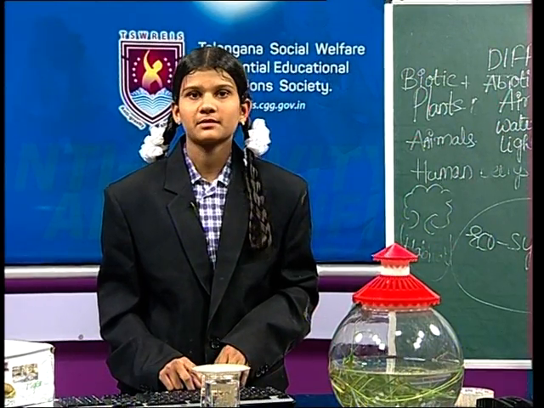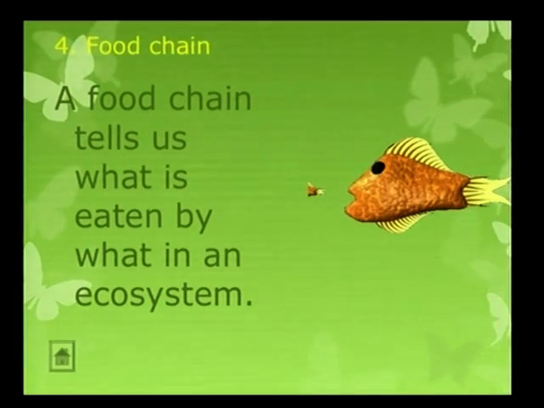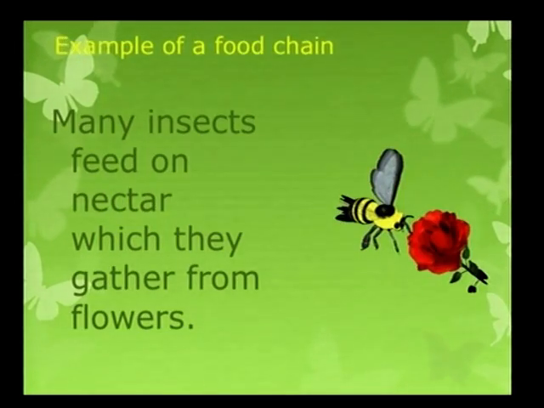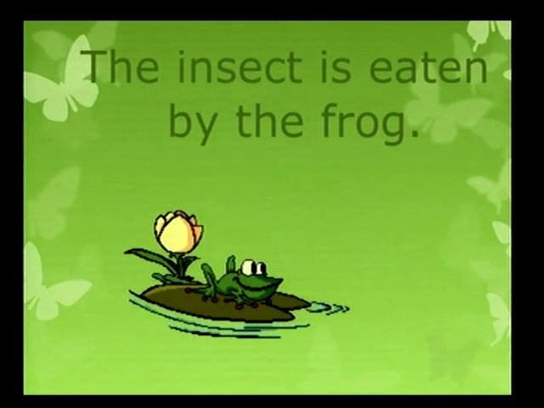Let us see another one. Food chain. A food chain tells us what is eaten by what in an ecosystem. Example of a food chain. Many insects feed on nectar, which they gather from flowers. For example, the insect is eaten by the frog.